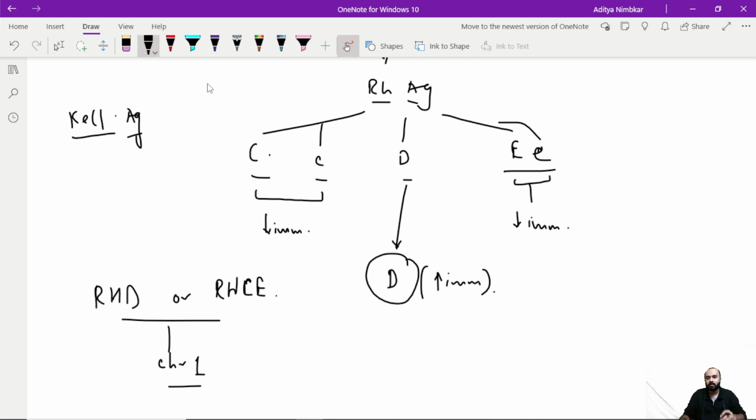Which is why KEL antigen, if it is coming positive at any point, then you have to be very careful and you have to start monitoring this fetus immediately for fetal anemia, a very dangerous type of alloimmunization that can happen. That said, now let us just go ahead and discuss more about the case at hand, and that is